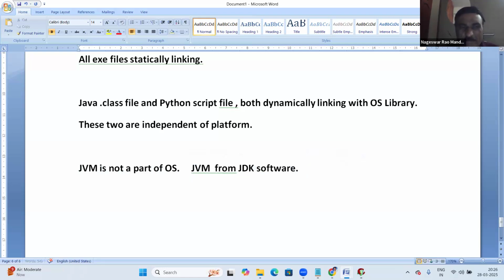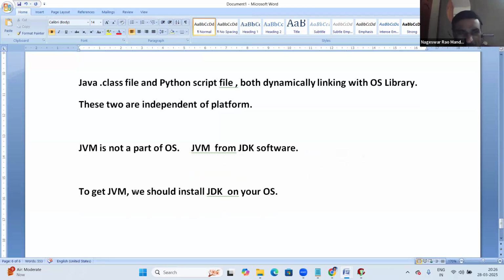Then how do we get the JVM? To get the JVM, we should install the JDK on your OS. Otherwise we cannot.